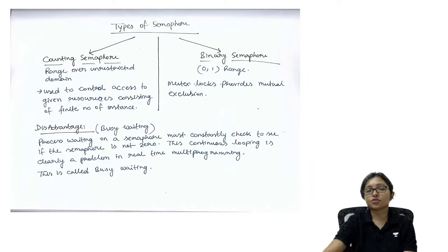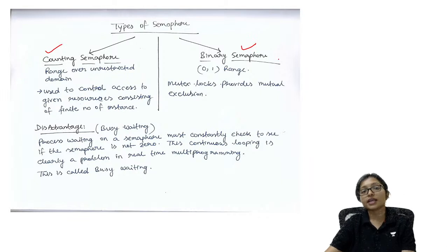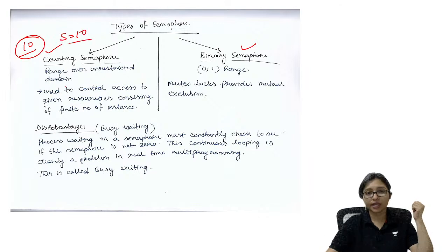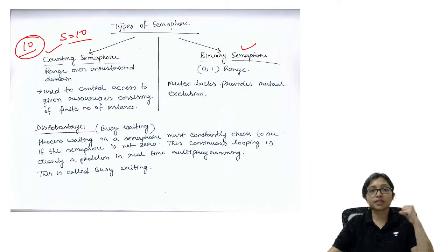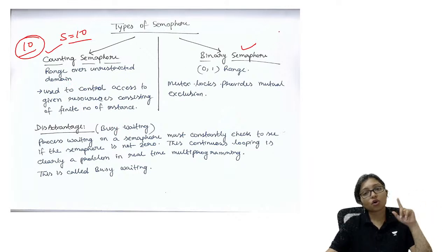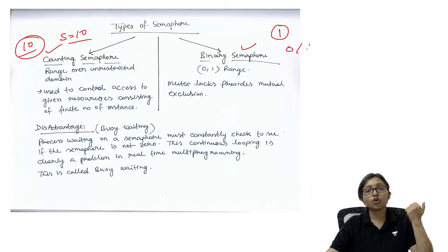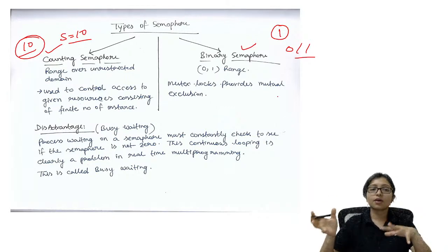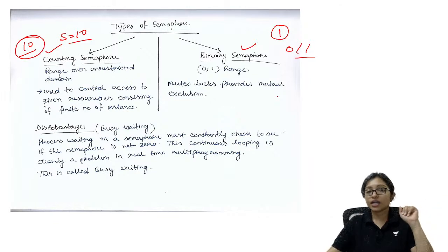And there are two types of semaphore: one is counting semaphore, another is binary semaphore. Counting semaphore means we can handle multiple resources. Maybe there are 10 printers, so I will set the semaphore value equal to 10. At a time I can allow 10 processes to get the resource. Binary means I have only one resource, either 0 or 1. At a time I can give it to only one. That is the binary semaphore, and this is the counting semaphore.